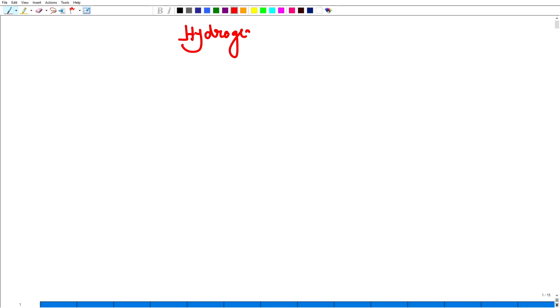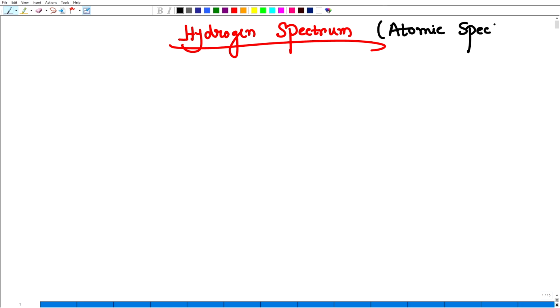We are discussing the hydrogen spectrum. Hydrogen spectrum is a special kind of atomic spectrum. What is the atomic spectrum? We have already discussed this, but to keep the continuity, we are discussing it again a little.